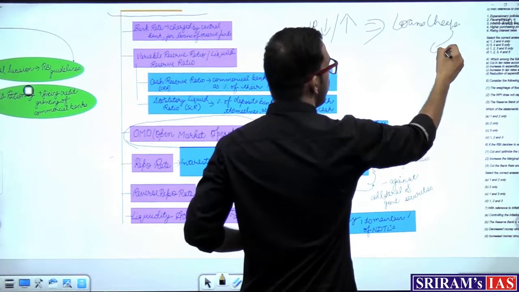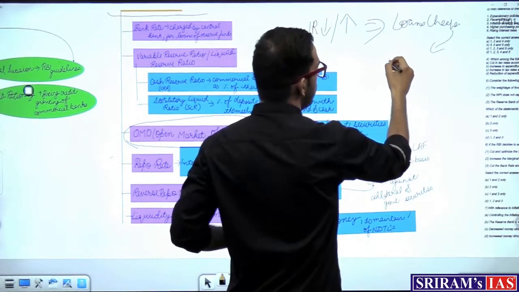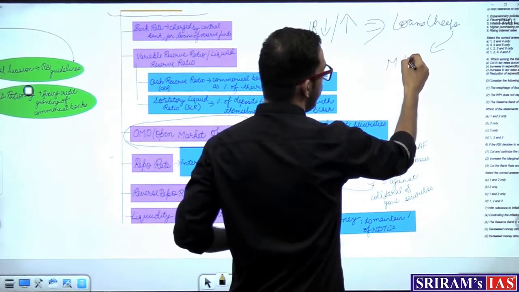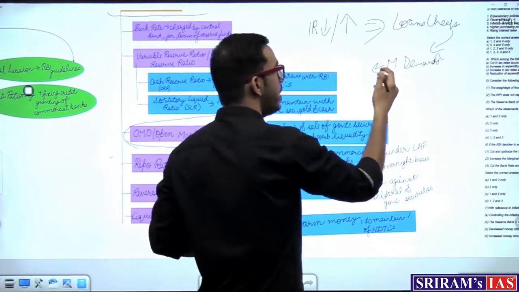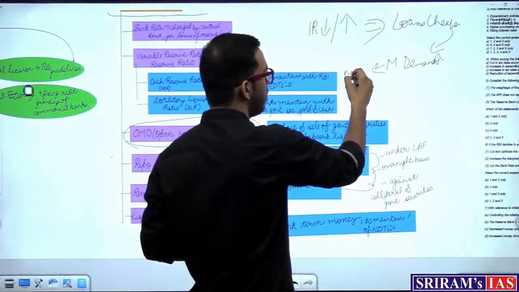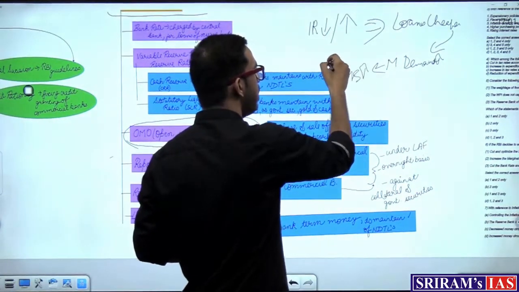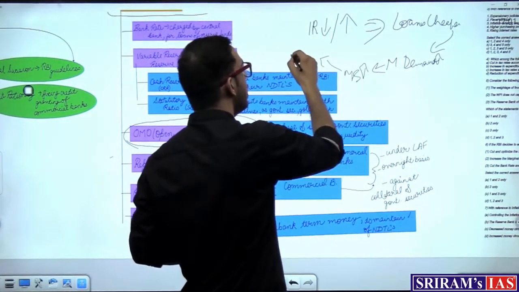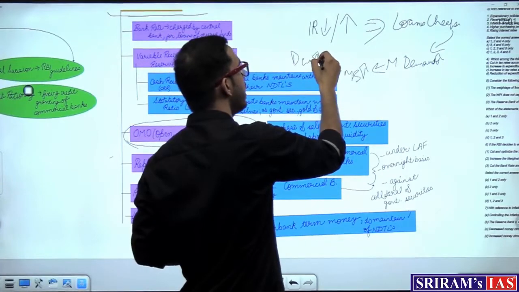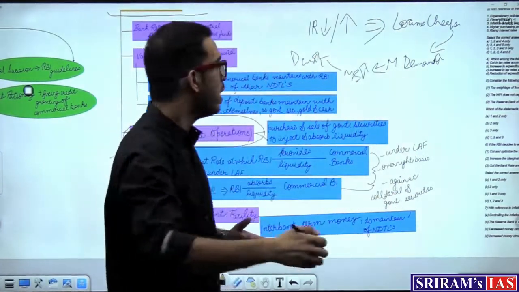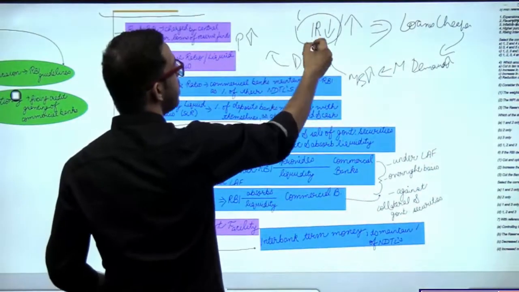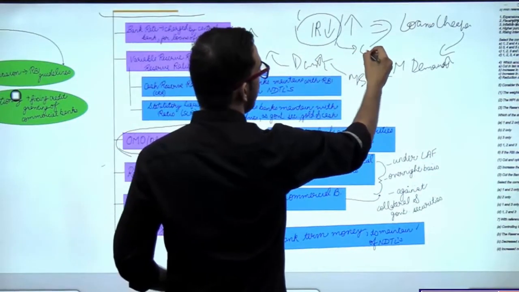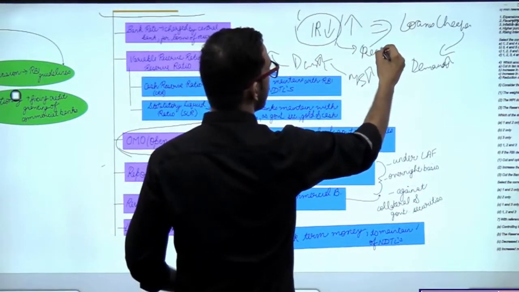When loans become cheaper, more and more people demand loans. The demand for loans increases, and the money supply with them increases. When the money supply increases, again what happens? The demand for general goods and commodities rises because they are able to spend more now. And when is the interest rate decreased? When there is a kind of recession in the economy.